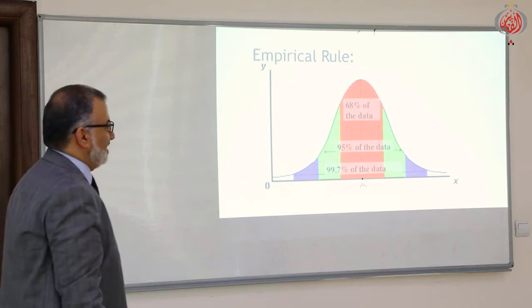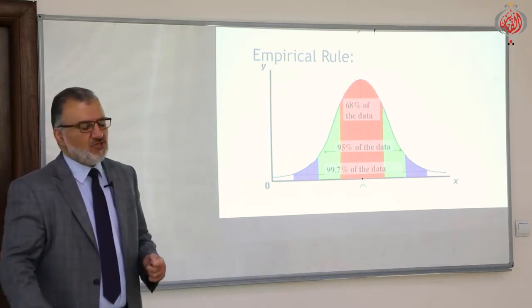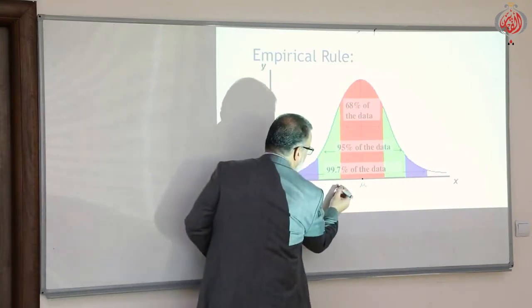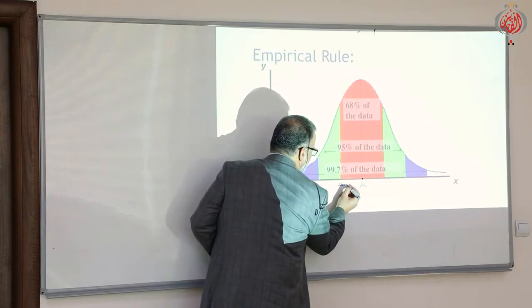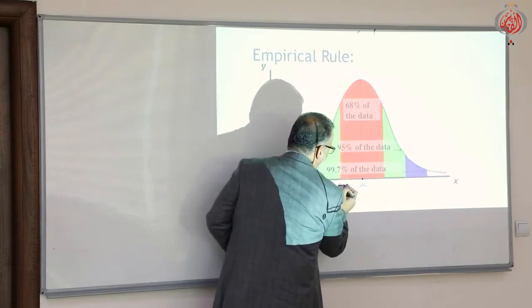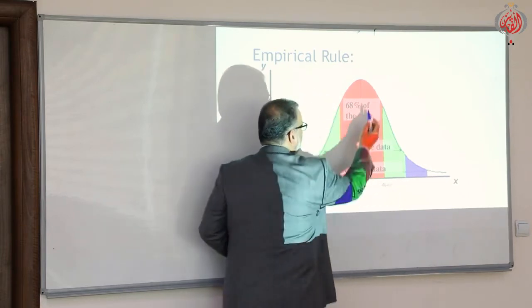Empirically, we found that there is a very significant and important property of the normal distribution. This is for your own knowledge. Always, look here: this is mu minus sigma and here mu plus sigma, the red area.